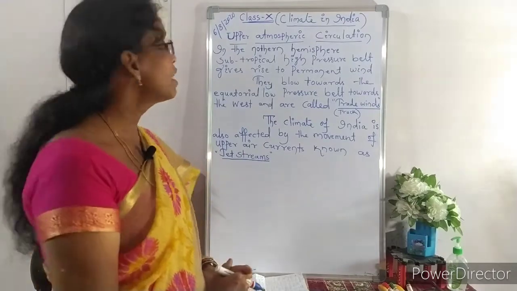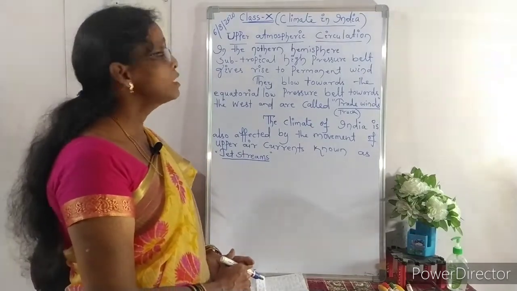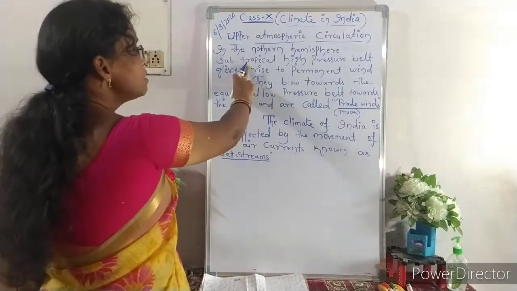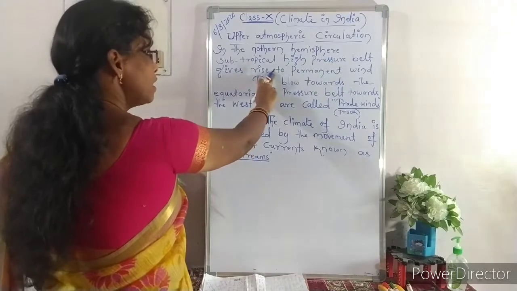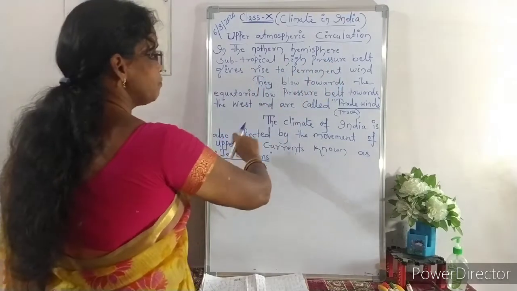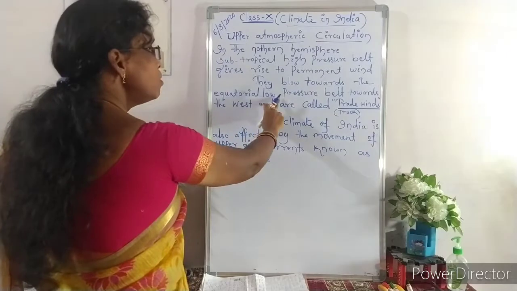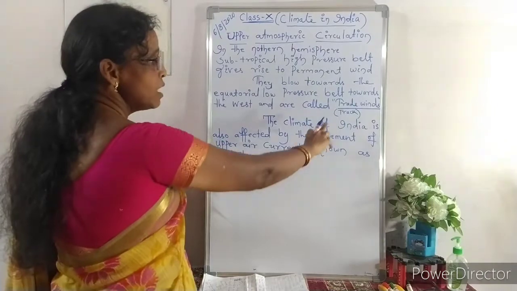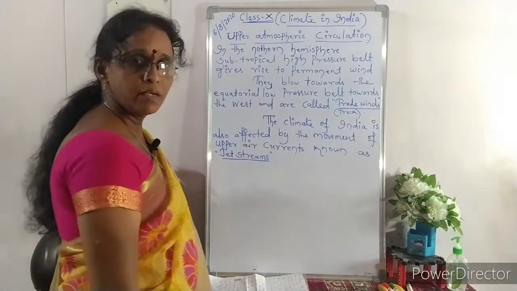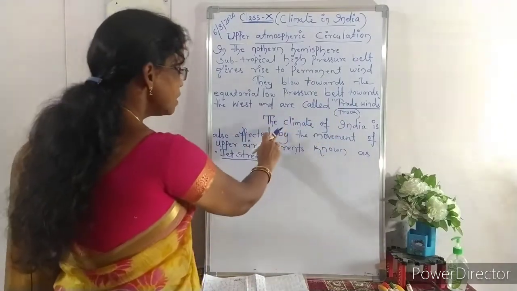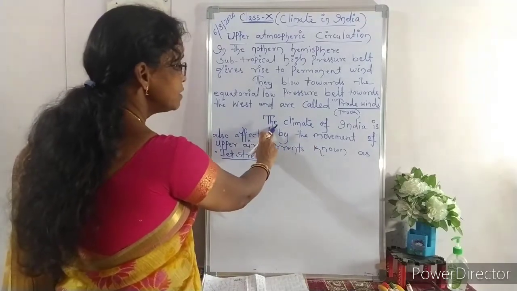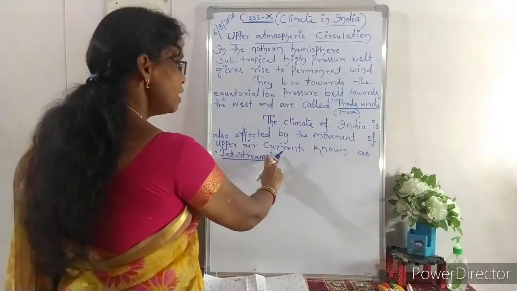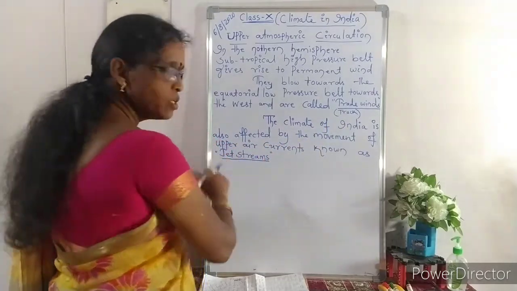The fourth factor of climate is upper atmospheric circulation. In the northern hemisphere, subtropical high pressure belts give rise to permanent winds. They blow towards the equatorial low pressure belts towards the west and are called trade winds. In the German language, trade means track. The next very important point is that the climate of India is also affected by the movement of upper air currents known as jet streams.